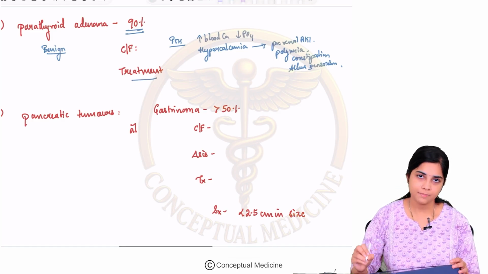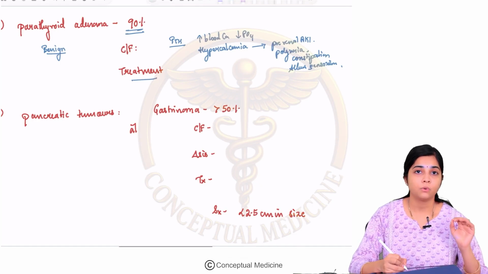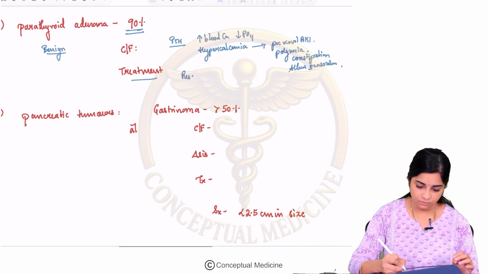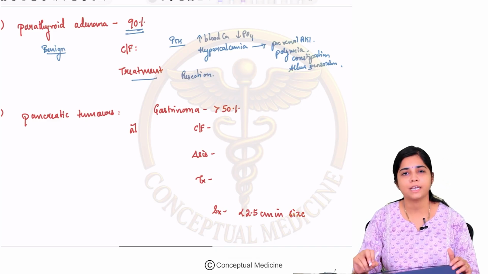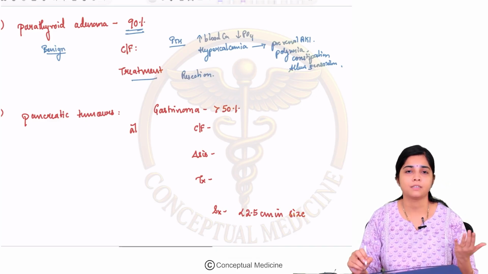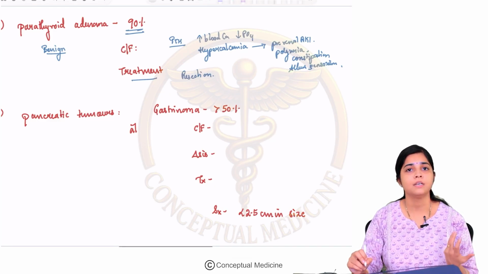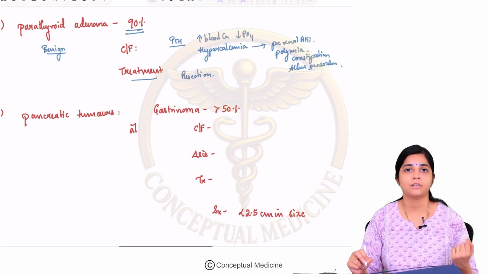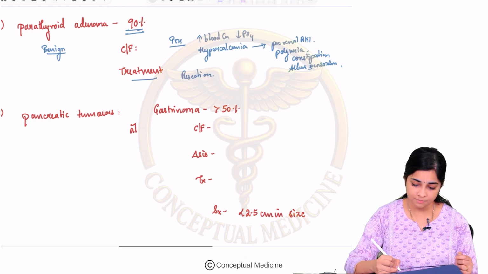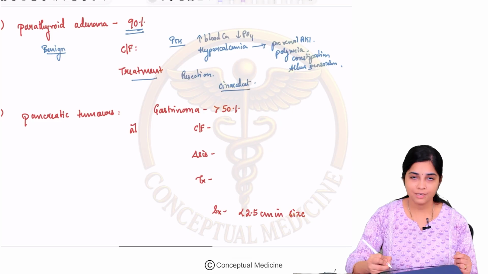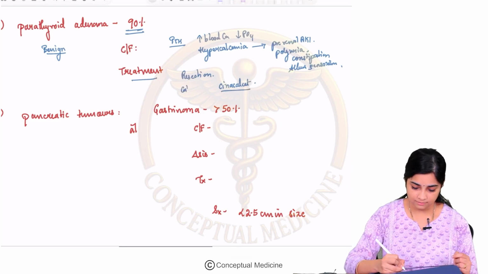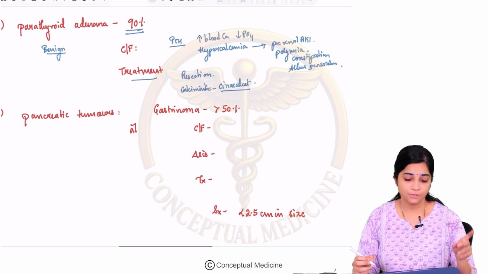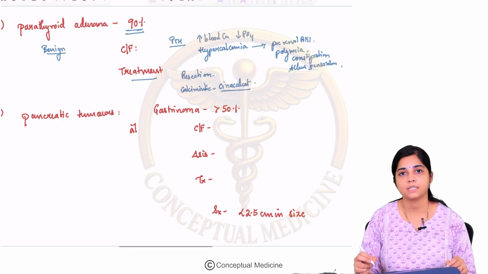So what is the treatment for this parathyroid adenoma? If it is a localized parathyroid adenoma, then you can go ahead and resect it. But many a time you can just have parathyroid hyperplasia. There are 4 glands, right? 4 parathyroid glands and all 4 can get hyperplasia. So if there is hyperplasia, then it is difficult to remove it and you may have to do medical management with calcimimetic agents like cinacalcet. Okay, so that is about your first and the most common tumor, which is your parathyroid adenoma.